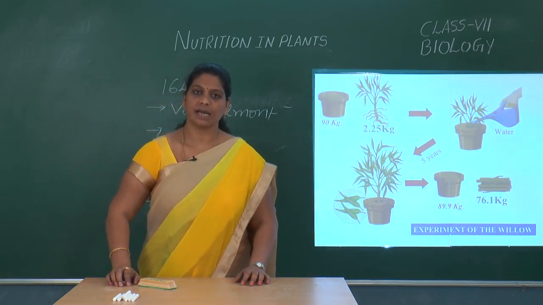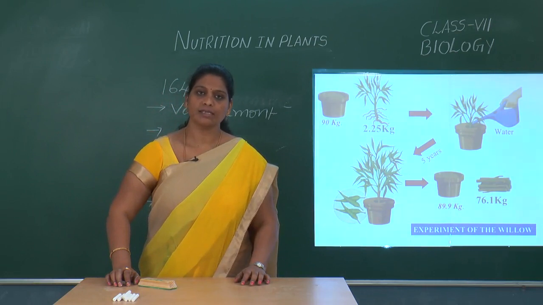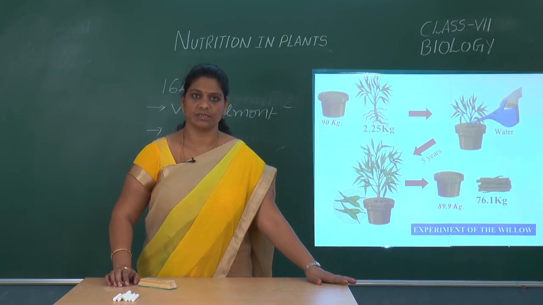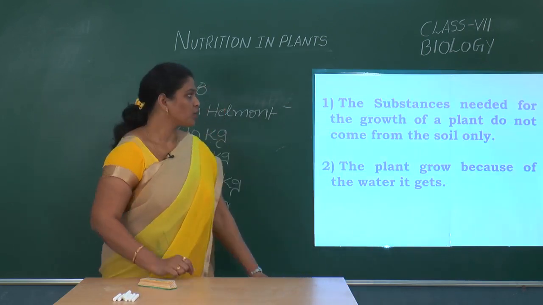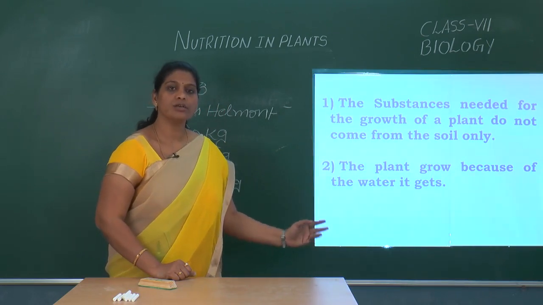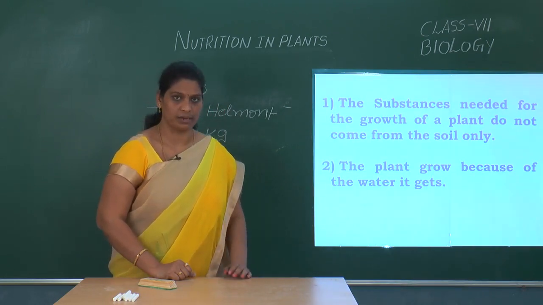He observed that the body mass of the plant had increased and the soil mass was as usual except for minute variations.